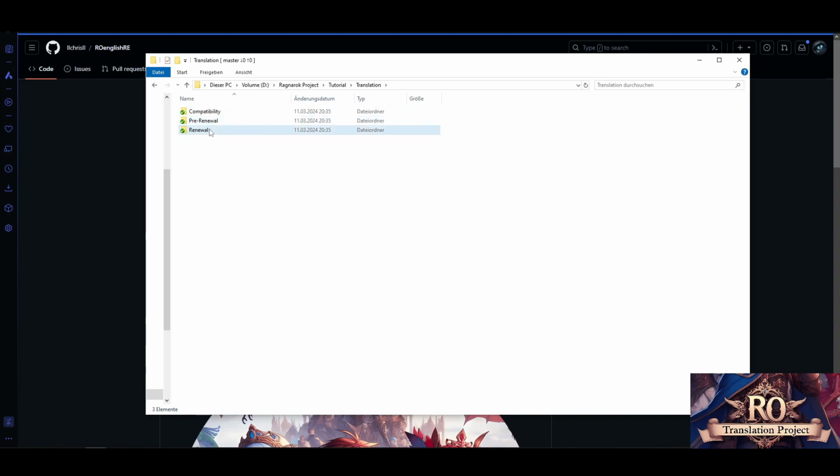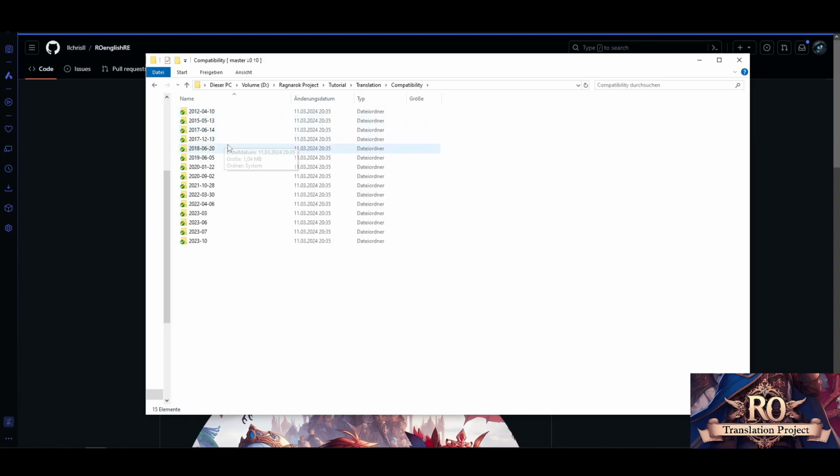And then afterwards comes the compatibility folder. Each is sorted by different clients. Not every client is listed, of course, that would be too much of a waste of space, so only the most major ones are in here.